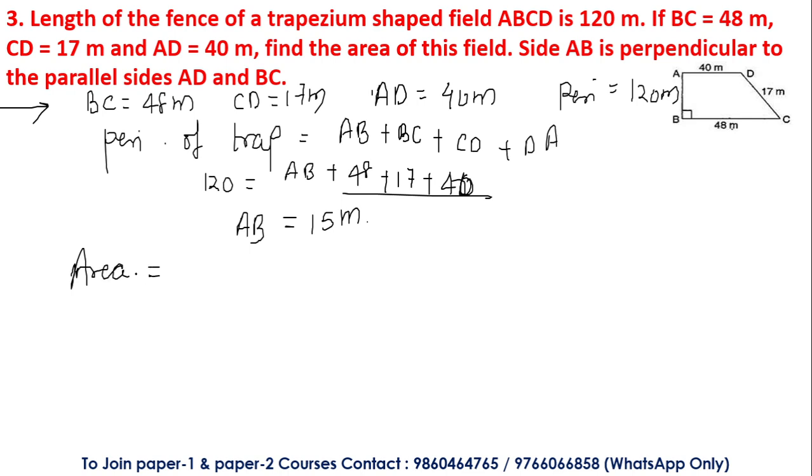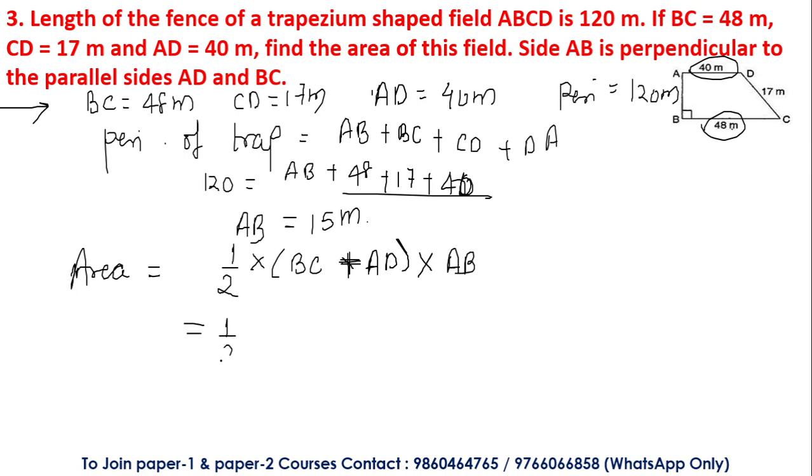Area of the trapezium is equal to what? We know the formula very well. Half of (BC plus AD), basically we are adding up these two parallel sides, into height, which is AB. So half of BC's value, which is 48, plus AD's value, which is 40, into AB's value, right?